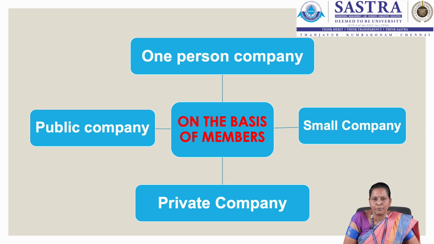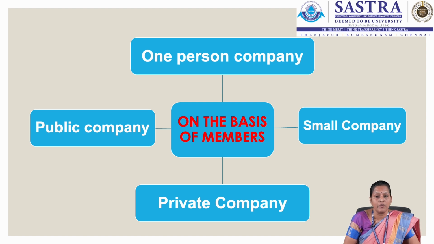And if we look at this public company, the shares are freely transferable, in the sense the public company can invite the public to subscribe to their share capital, and they can list their shares in the stock market. They can raise money through the initial public offering. The examples for public company in India, we have Wipro, Infosys, Reliance Industries. These are some of the examples that we have for the public company.